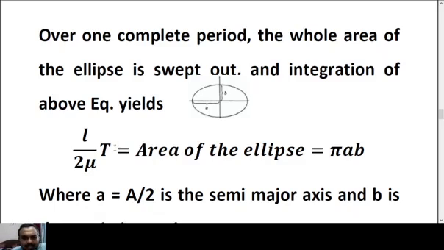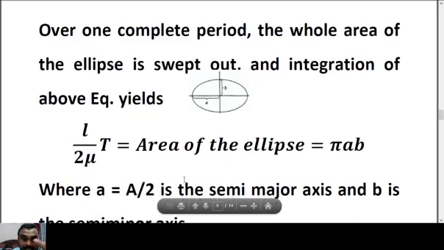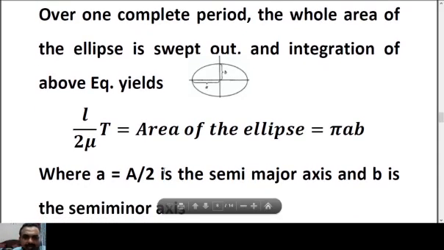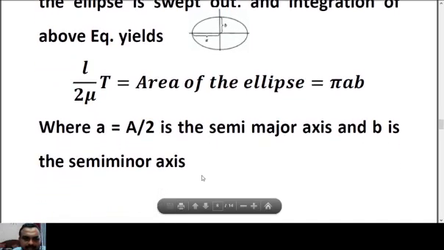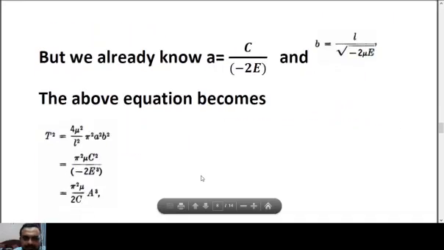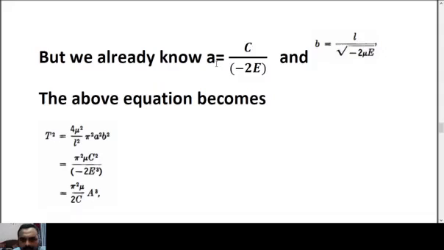So in the left hand side, you can see the expression becomes L by 2 mu into capital T, which is the time period of the planet. That will be equal to the area of the ellipse, that is nothing but pi ab. But here small a is capital A by 2. That is, the major axis divided by 2 is the semi major axis, and b is the semi minor axis.